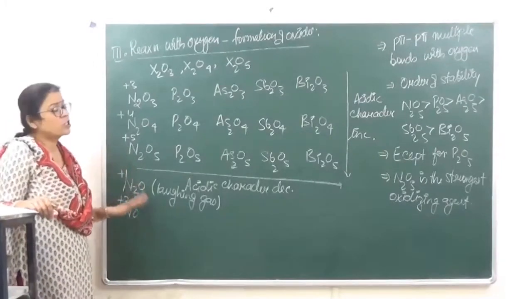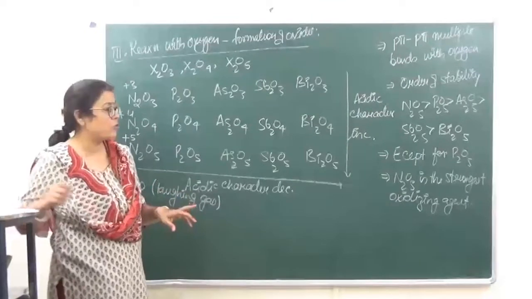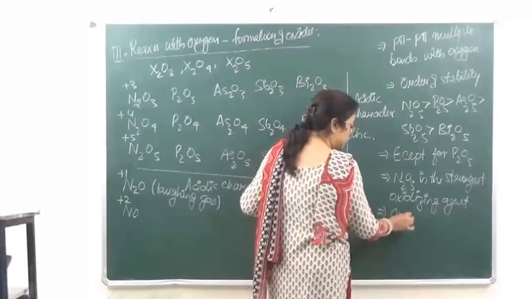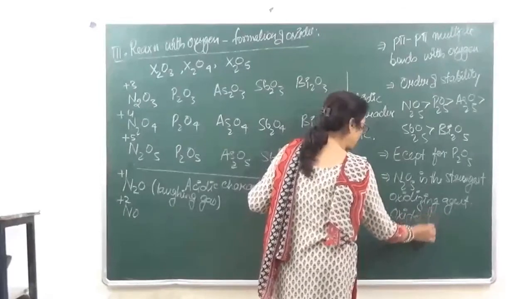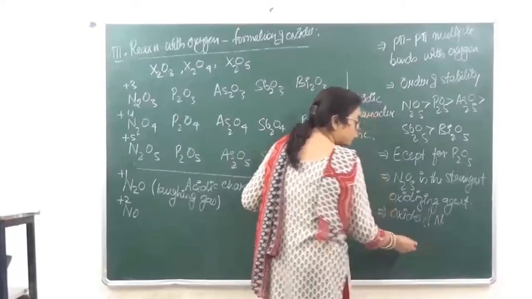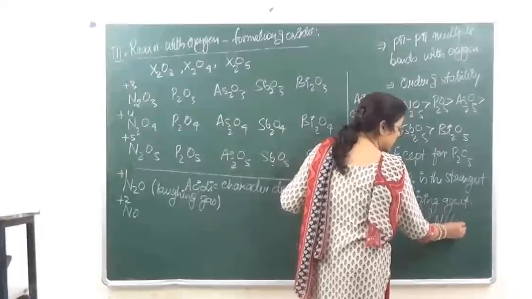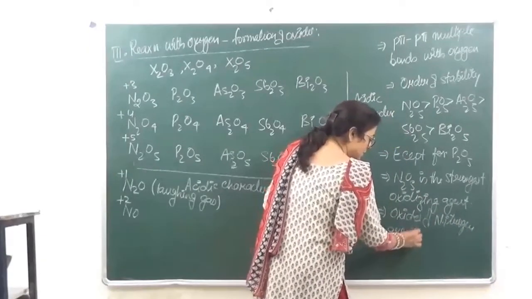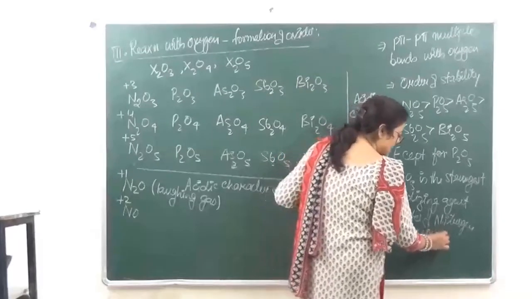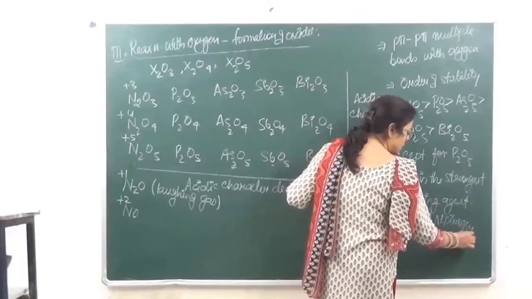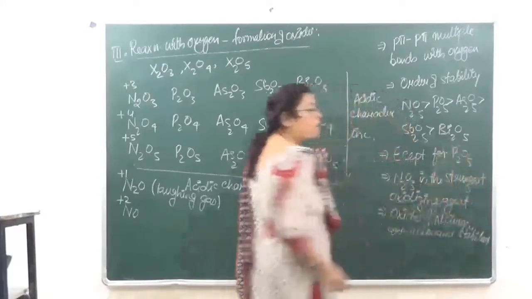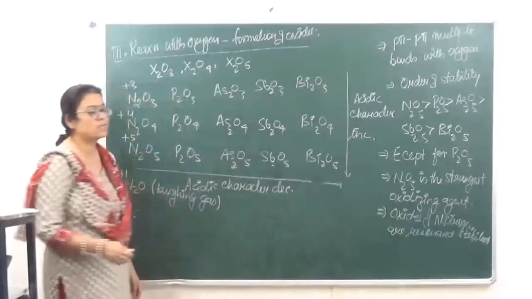Also, all the structures of oxides of nitrogen are resonance stabilized.